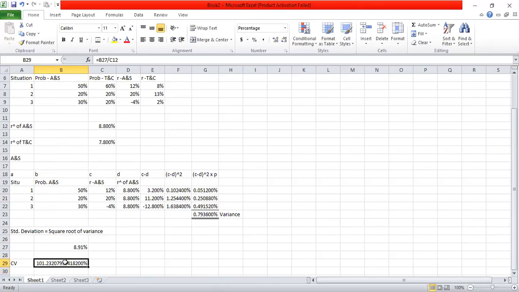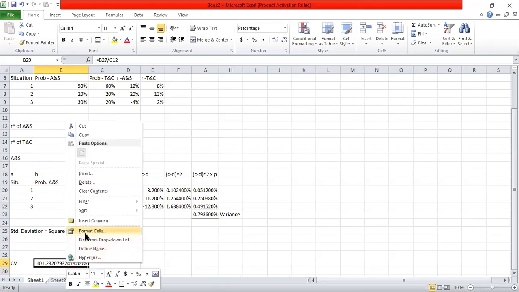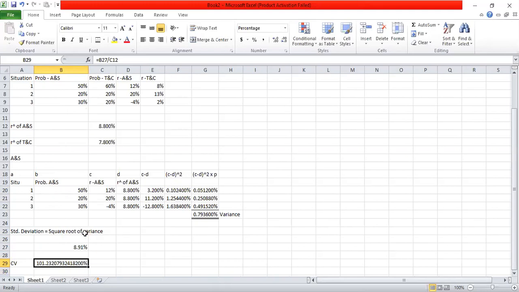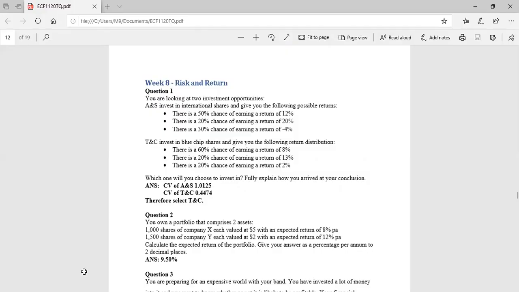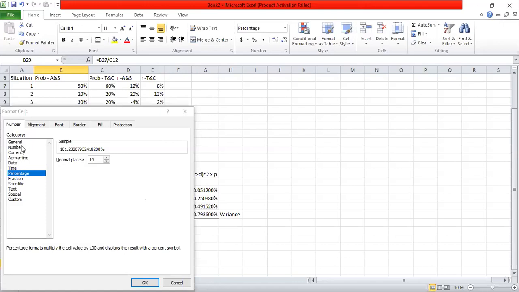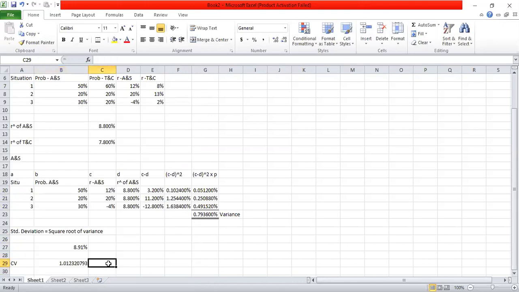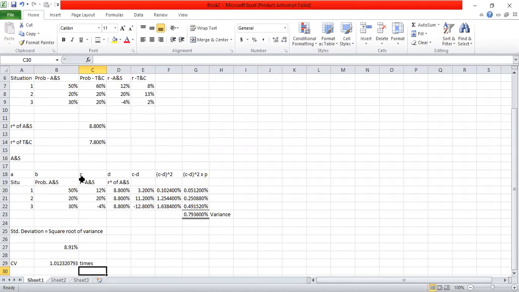So coefficient of variation is 1.01 times in A and S. 101% means 1.01 times. So coefficient of variation is 1.01 times. That is the coefficient of variation of the first company, A and S.